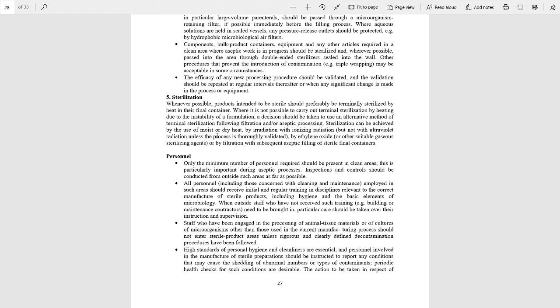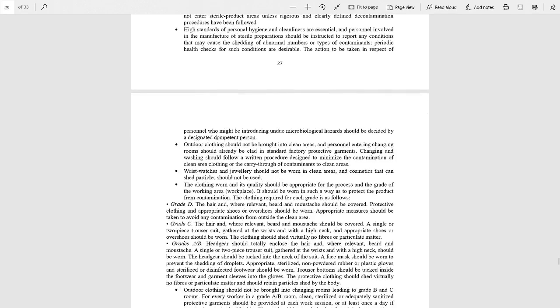High standards of personal hygiene and cleanliness are essential, and personnel involved in the manufacture of sterile preparations should be instructed to report any conditions. And the next point is that wrist watches and jewelry should not be worn in the clean areas, and cosmetics that can shed particles should not be applied.